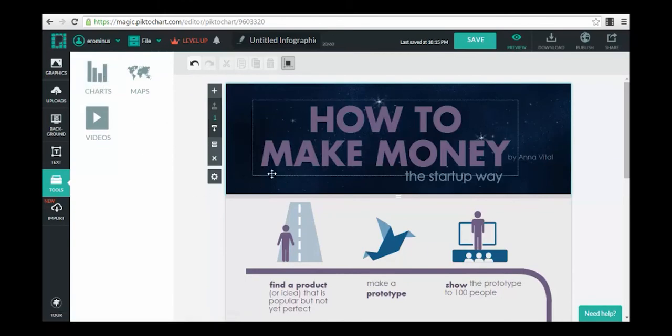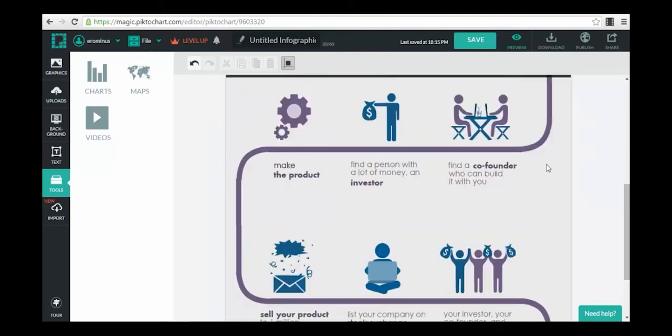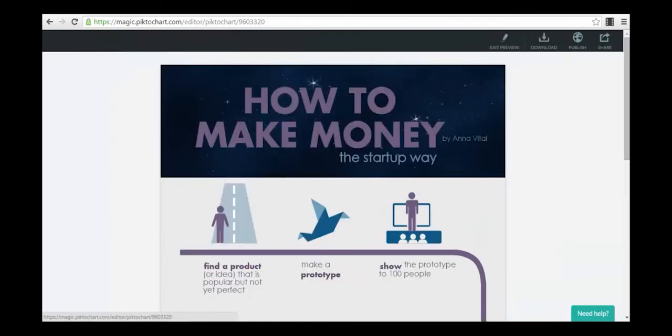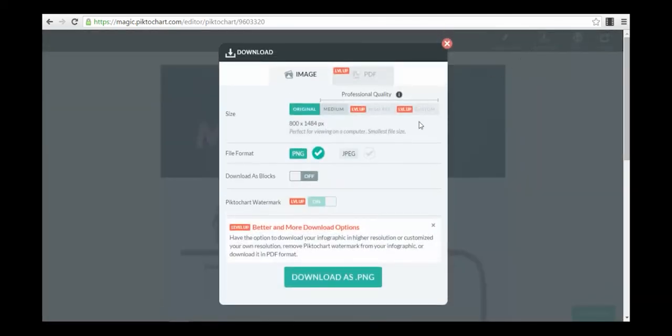After you finish creating your infographic the way you like it, it's already saved. You just go to the preview button to see exactly how it will look. And then you just download your graphic. You can choose PNG format or JPEG format, whatever suits you the most.